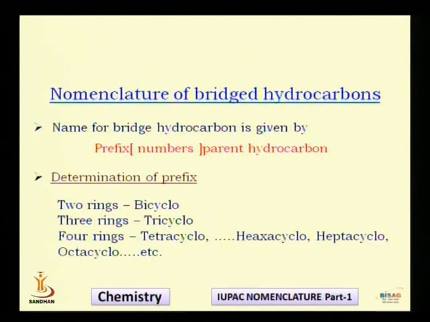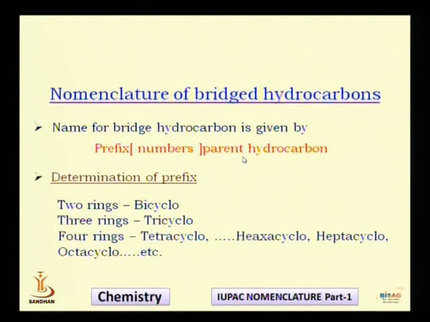So now we will be learning how the name can be given to these bridge hydrocarbons. So to give the name to the bridge hydrocarbon, you have to divide the name into three components. The first component of the name is called prefix. The second component of the name is put in a square bracket, and that is called numbers. And the third component is the name of the parent hydrocarbon.